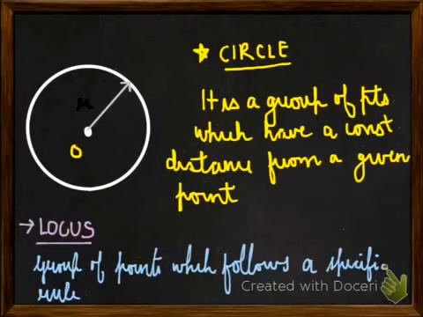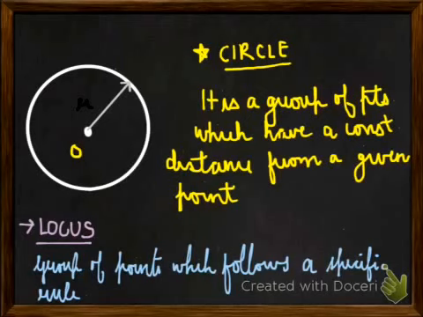Well, as per definition, a locus is a group of points which follow a specific rule. That is, a circle follows a specific rule that every point on the circle must have a constant distance from a fixed point O. So that is what a locus is. Any point which follows a specific rule is a locus. A straight line is a locus. A parabola is a locus because they follow specific rules in which they are made.